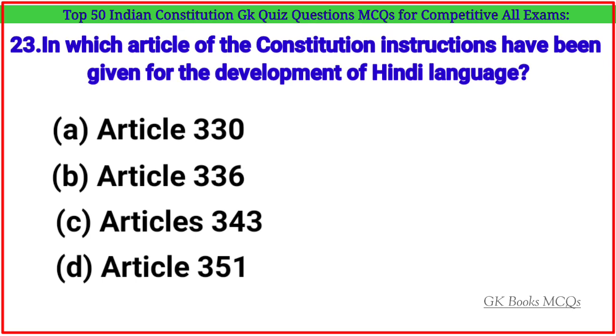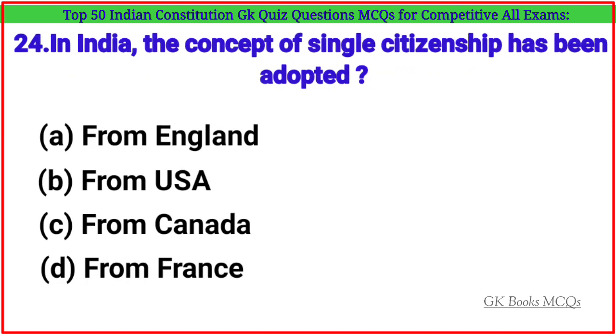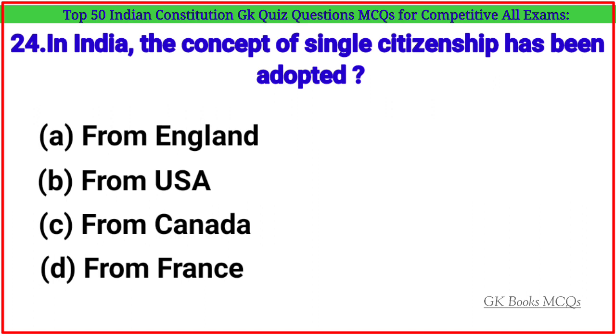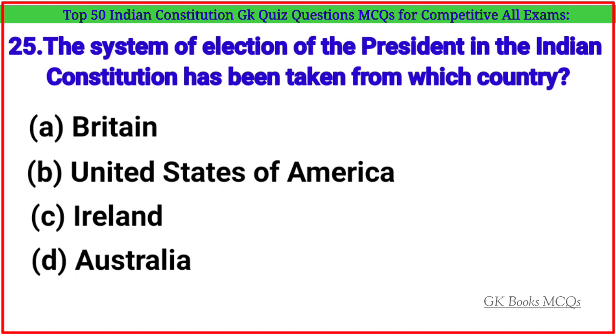In which article of the Constitution have instructions been given for the development of the Hindi language? Correct answer is option D. Article 351. Question number 24. In India, the concept of single citizenship has been adopted from which country? Correct answer is option A. From England. Question number 25.